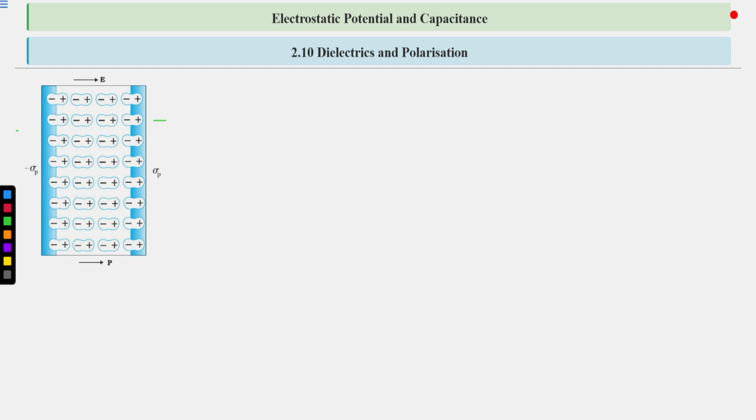So the induced field that is produced due to these surface charges is less than the external field. So it is not equal to the external field. It will only reduce the external field inside the dielectric, but not completely cancel it. Okay.